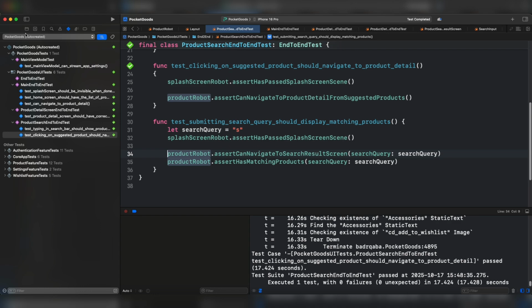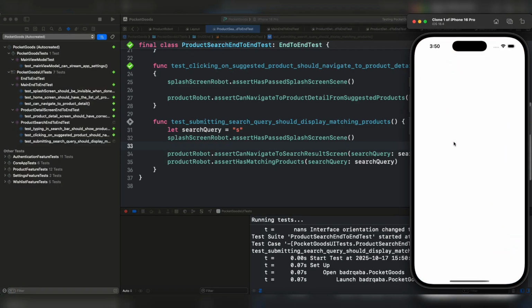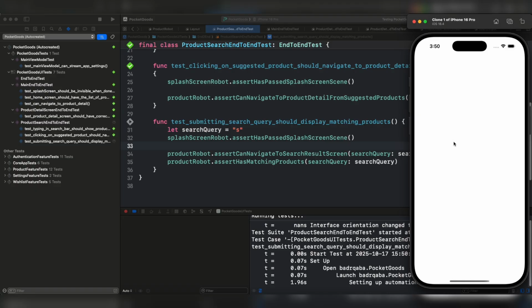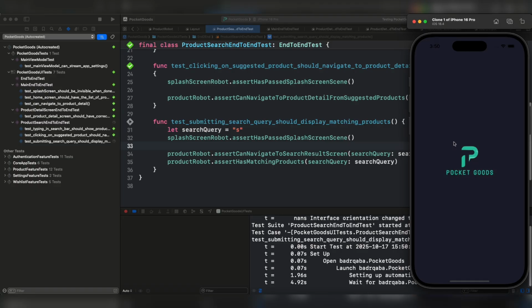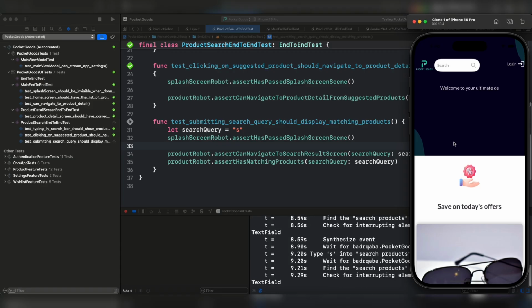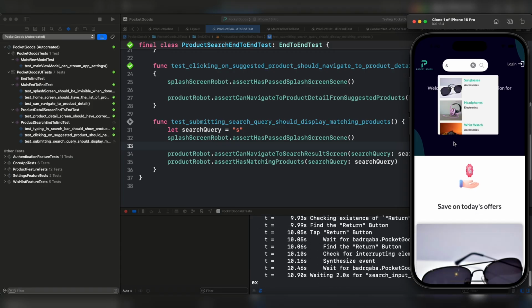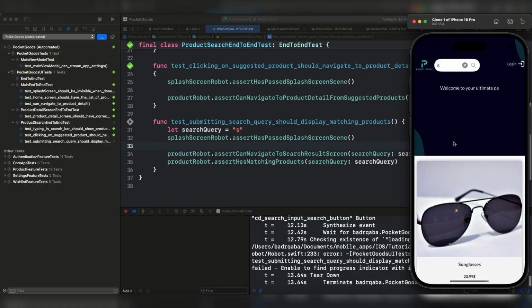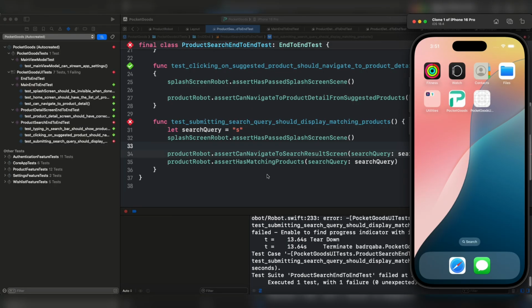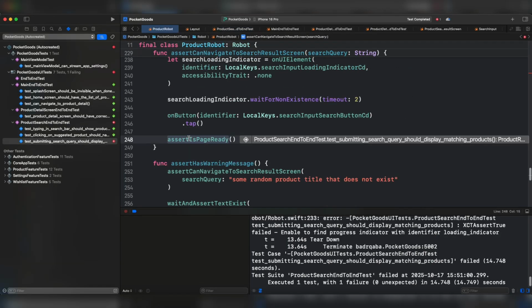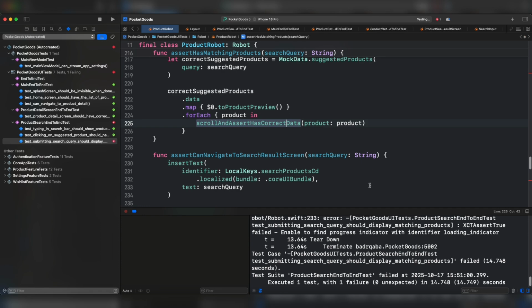If you can't see the test after refreshing this list, just save the file. Let's run the test. All right, we have a problem. Page is ready. Once again, the progress indicator is not visible. Instead of asserting that page is ready, I'm gonna wait for 1 second. Let's run again the test.